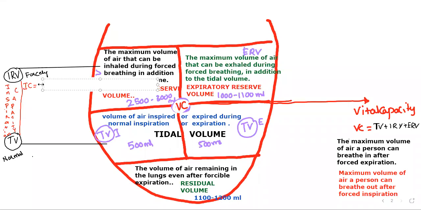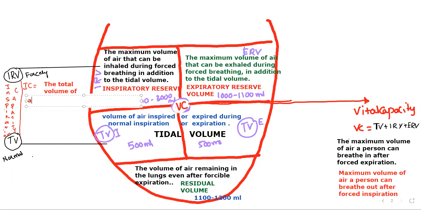So while doing the definition, we can represent that: the total volume of air a person can inhale after normal expiration.